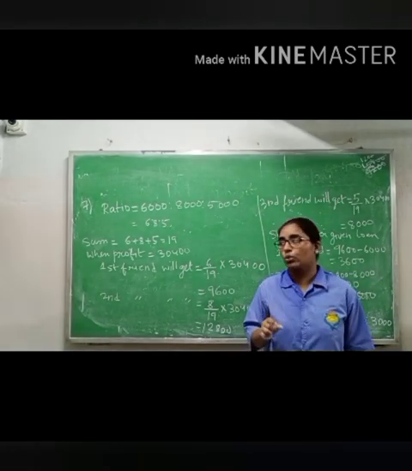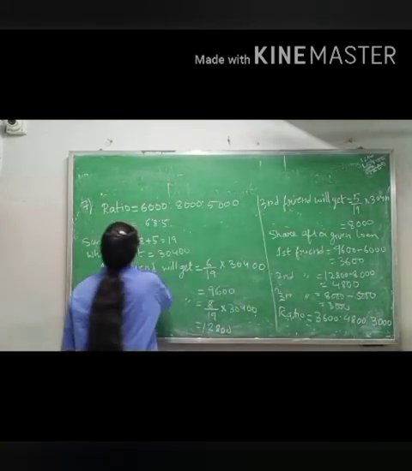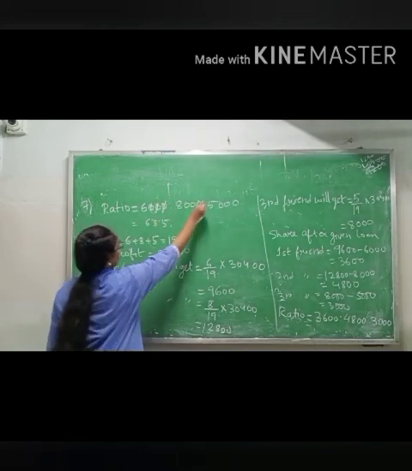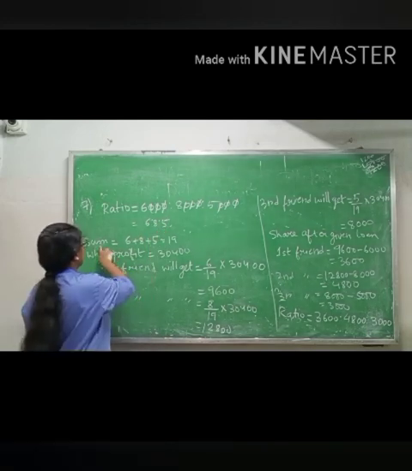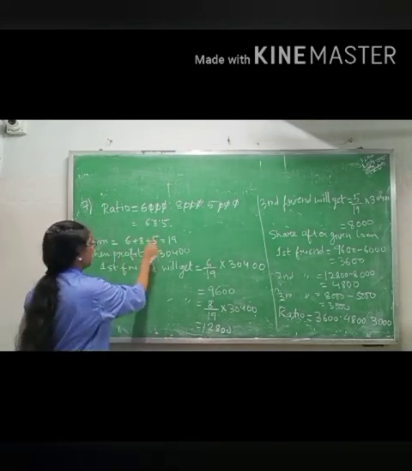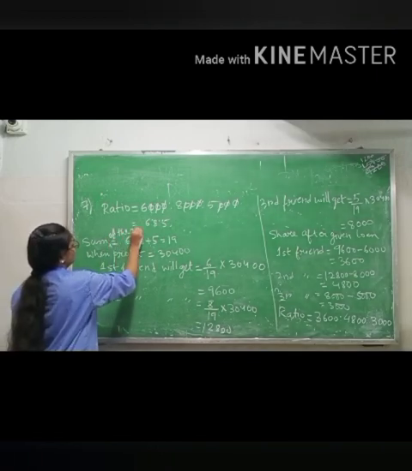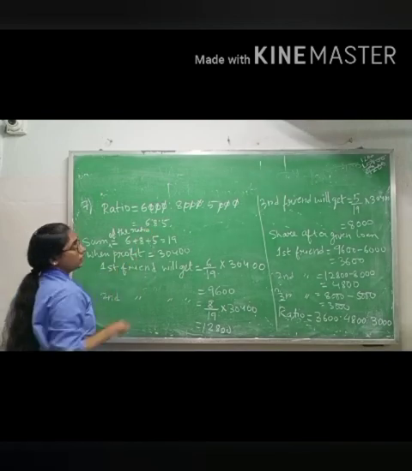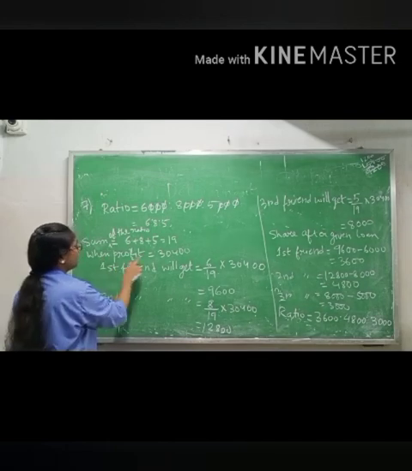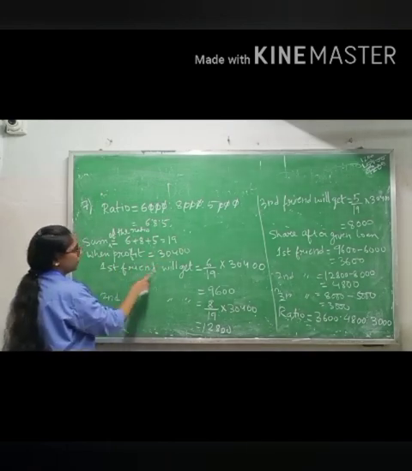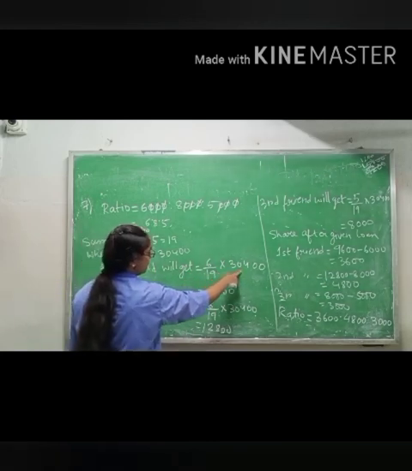First, they are taking loans of 6,000, 8,000, 5,000. So what will you do? First, we will find the ratio of the loan. Cancelling the zeros, you are getting 6:8:5. Now the sum of the ratio, 6 plus 8 plus 5 equals 19. How much profit are they making? 30,400. When the profit equals 30,400, the first friend will get 6 by 19, where 6 is the ratio and 19 is the total, into 30,400.